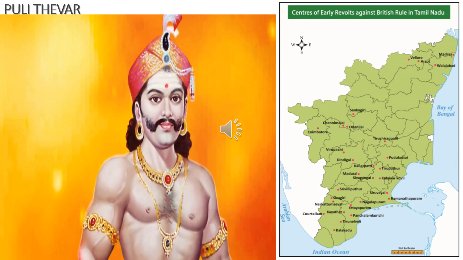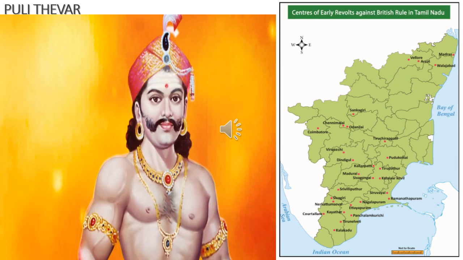PULI was the first Indian king to have fought and defeated the British in India. Before that, the rulers of India were defeated by the British. But for the first time, PULI defeated the English.